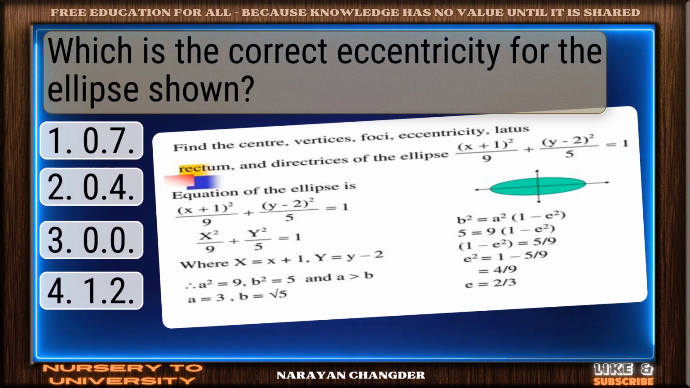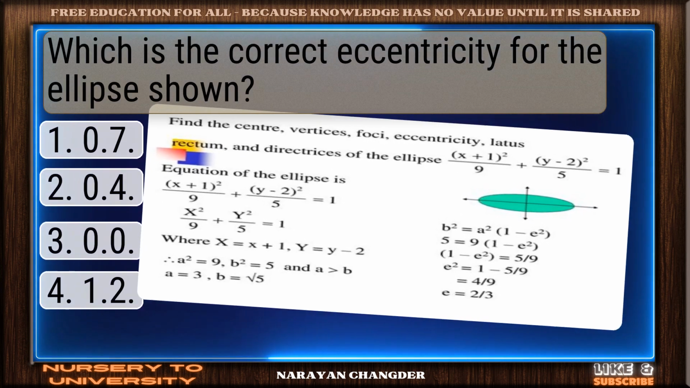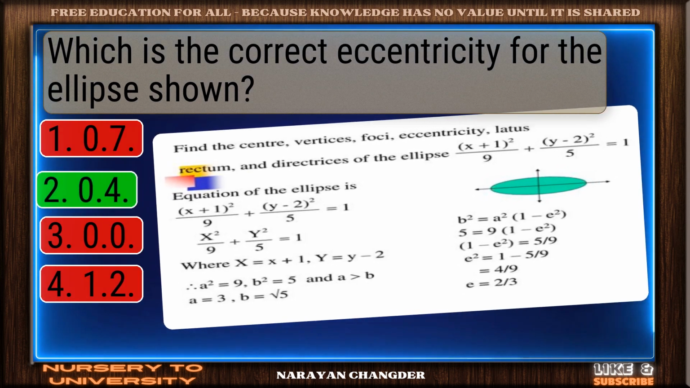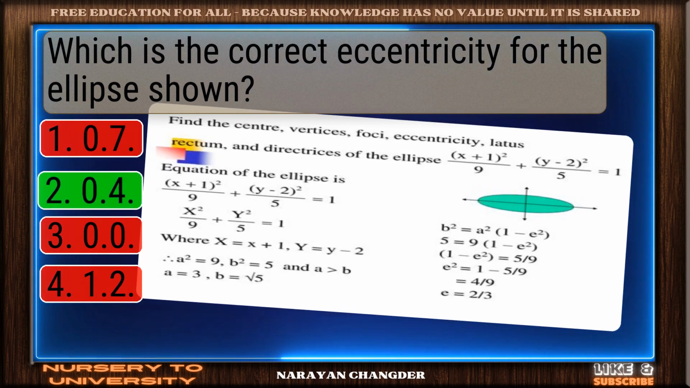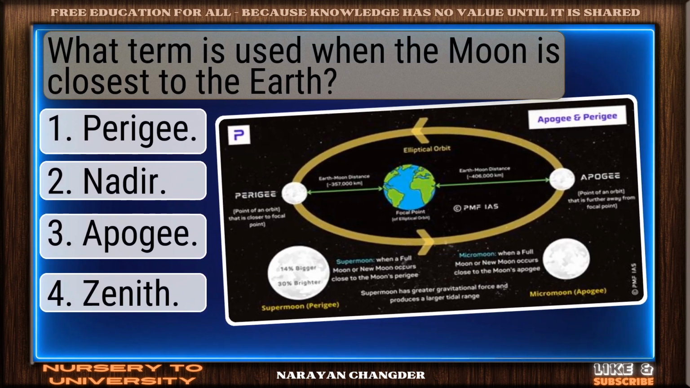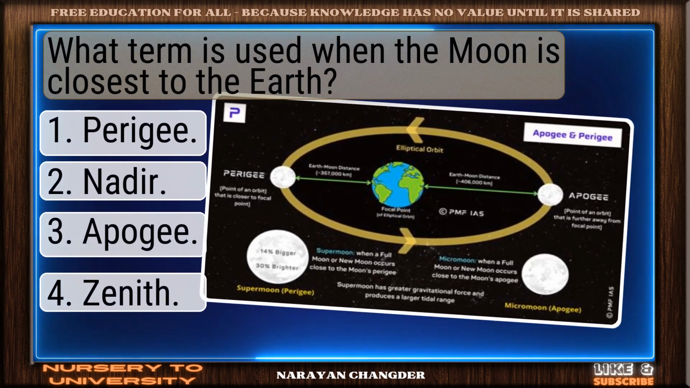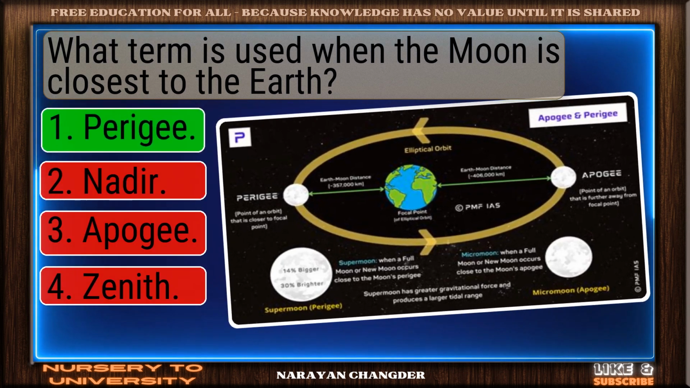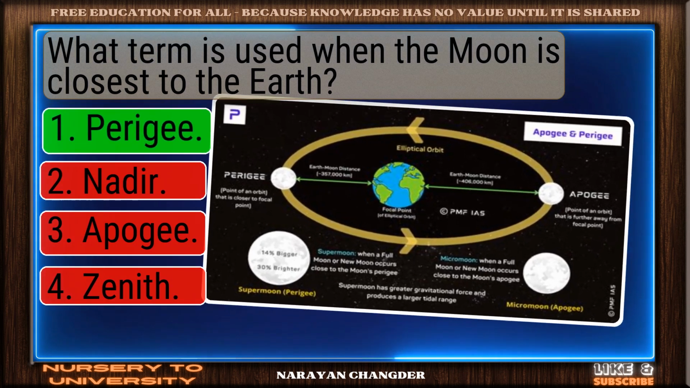Which is the correct eccentricity for the ellipse shown? Sharp thinking. 0.4 is the right choice. What term is used when the moon is closest to the Earth? Correct response. Perigee is the most accurate answer.